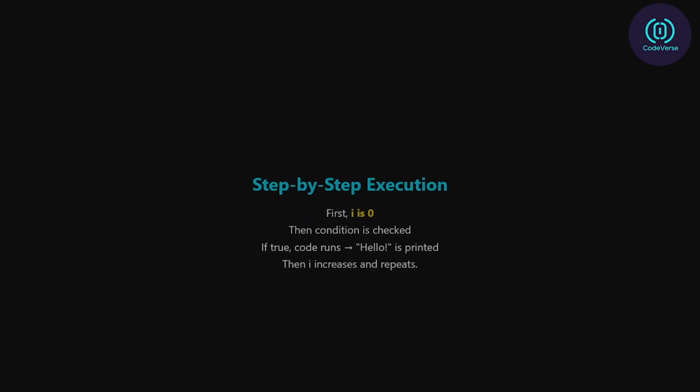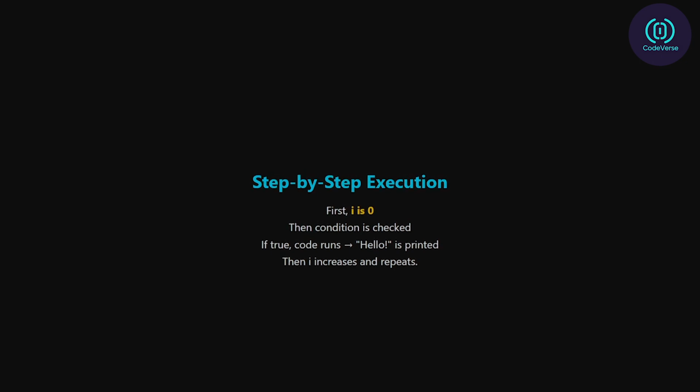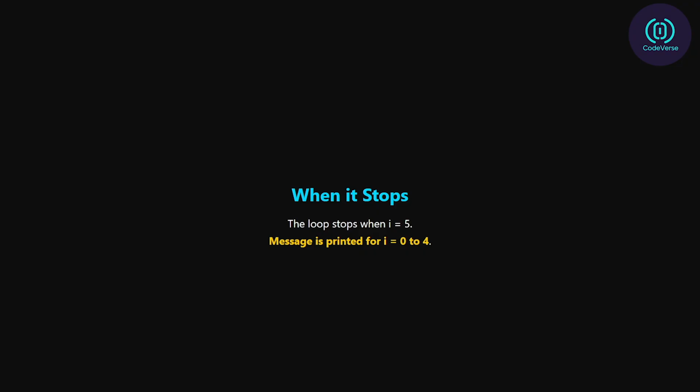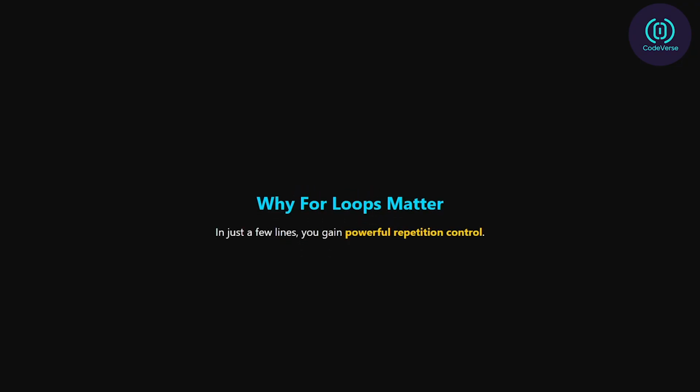So what happens here? First, i is set to 0. Then, the condition i < 5 is checked. If true, the code inside the loop runs, printing hello. Then i increases by 1. The loop checks the condition again, and repeats. The loop will stop when i reaches 5. So the message prints 5 times, for i equals 0, 1, 2, 3, and 4. With just a few lines of code, you control powerful repetition.